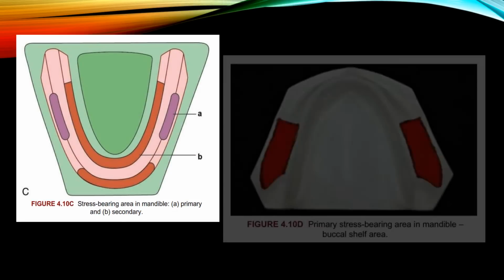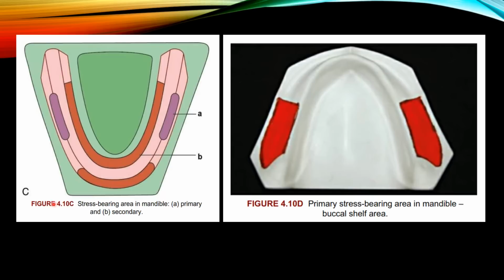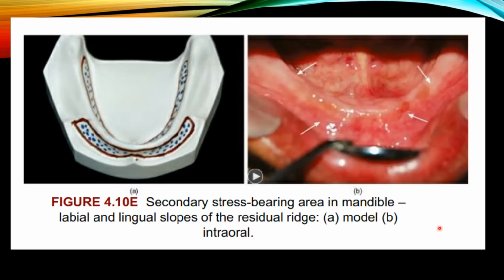So these are the stress bearing areas in the mandible. Here is the primary stress bearing area, that is the buccal shelf area, and the secondary stress bearing area, that is the labial and lingual slopes of the residual ridge of the mandible. This red marking indicates the buccal shelf area. This is the secondary stress bearing area, the labial and lingual slopes of the residual alveolar ridge.